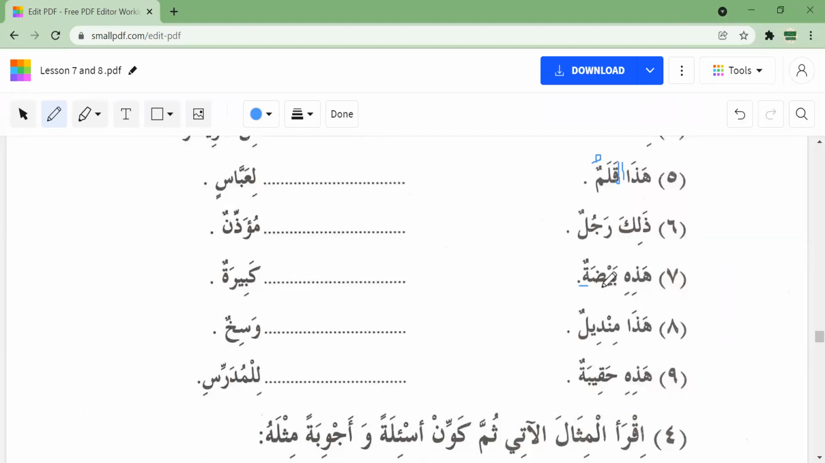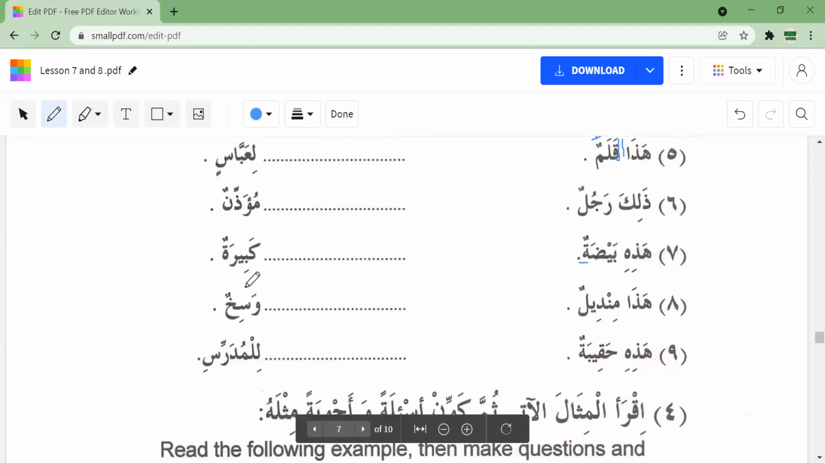So hadihi, yes. Hadihil baydatu kabiratun. Yes, so this egg is big. This is an egg. This egg is big. Right? Okay. Thank you so much. Thank you, ma'am.